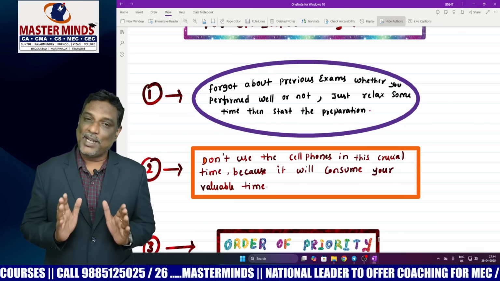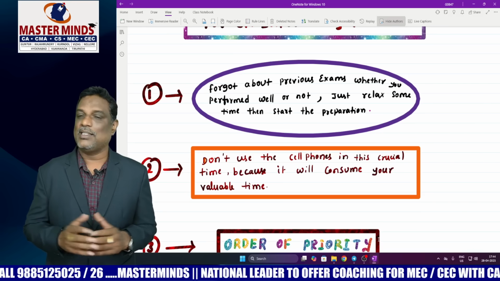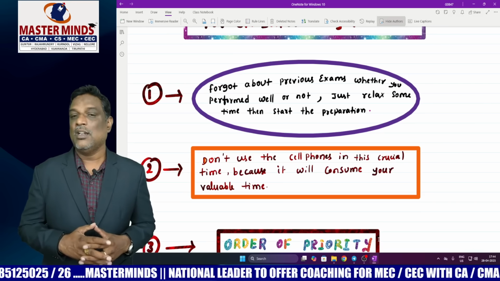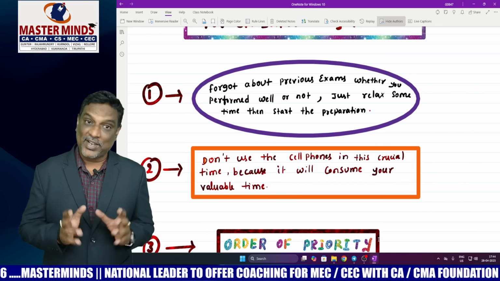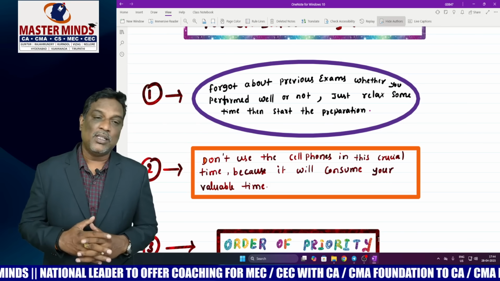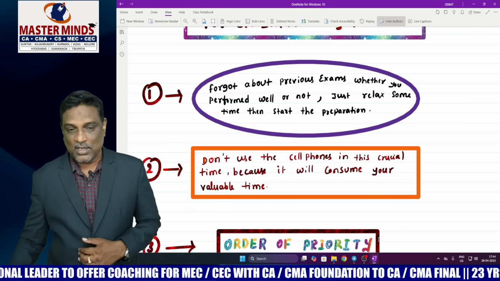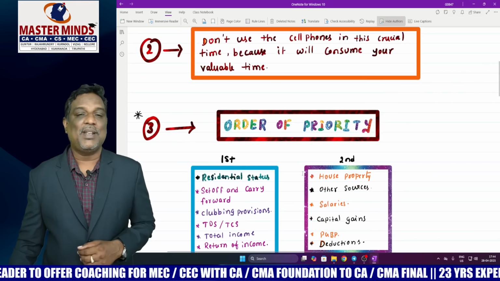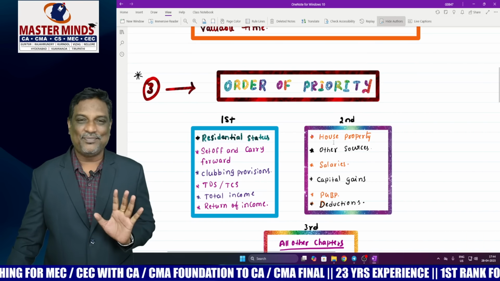And coming to the main point, the preparation strategy. Because the time is very less, how to use the available time is very important to get more marks. So for that I give you a strategic preparation here. The total syllabus of the income tax subject has been classified into three categories.